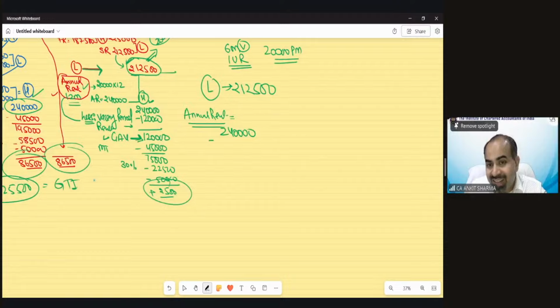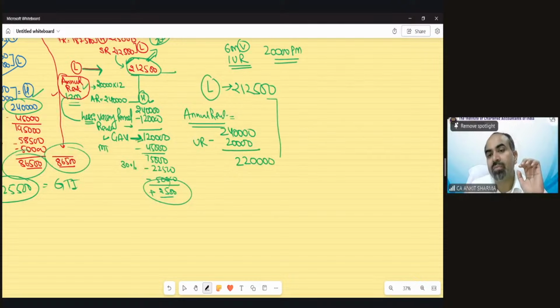If unrealized rent is there, then you have to reduce it before comparison to this lower value. Only vacancy you can reduce after comparison. So 1 month unrealized rent is 20,000. Now we will compare it with 220. So still this is higher. If this is higher, now we reduce the vacancy time duration 120. So the 1 lakh would be my GAV.